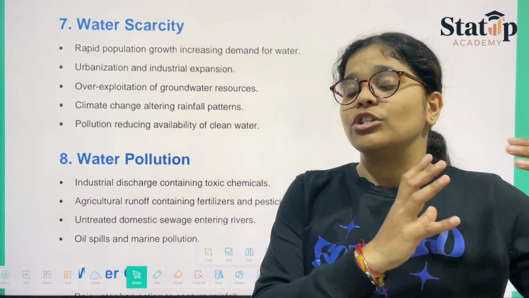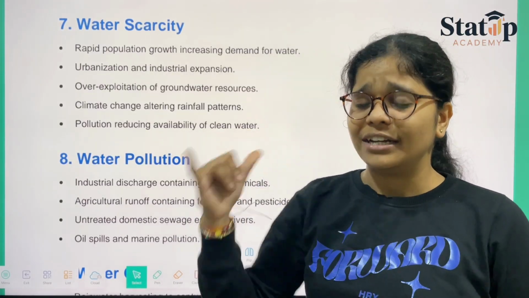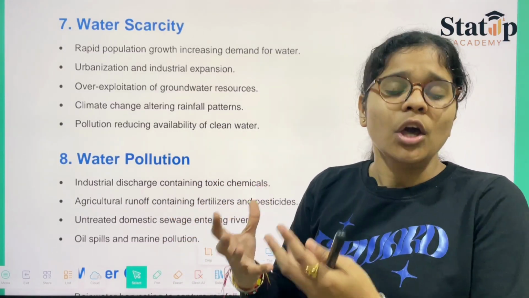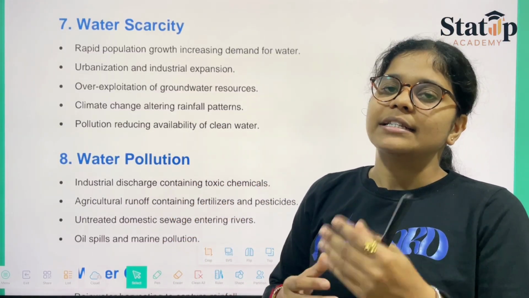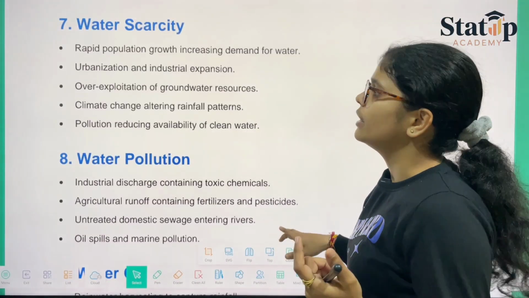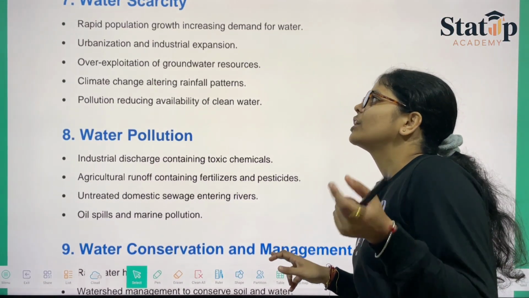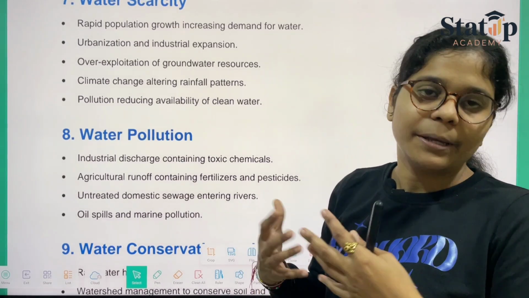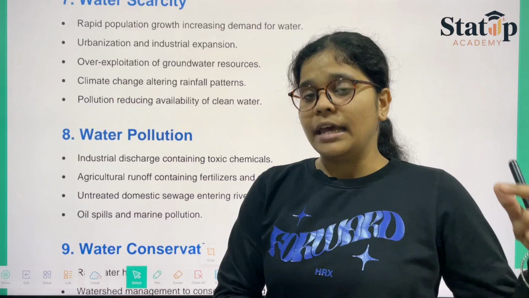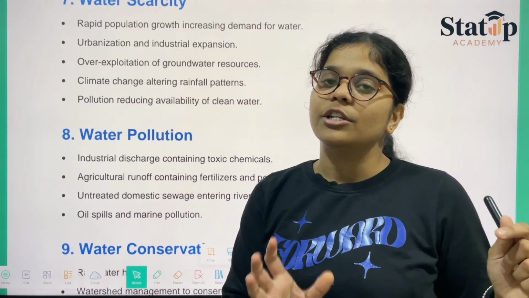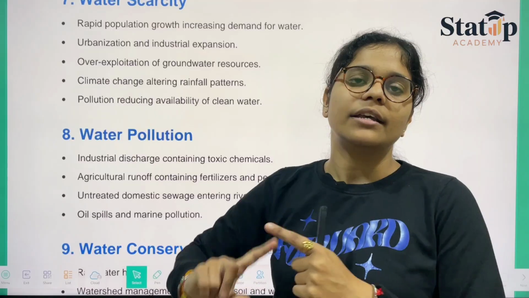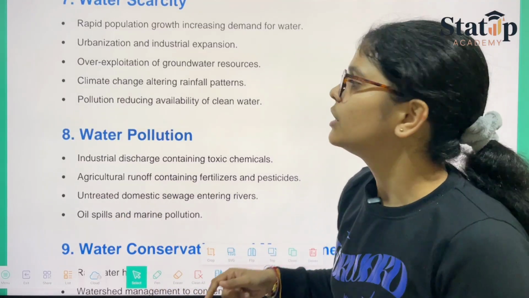Another thing, we have a large population, and population is increasing rapidly. Therefore, in order to feed a large population, both industry and agriculture have exploited water, due to which there is larger consumption of water than required or utilizable. Then we have urbanization and industrial expansion, because people are expanding everywhere. Urbanization is taking place, and the process of urbanization leads to industrial development. Due to this development, what is happening? There is large use of water every now and then.